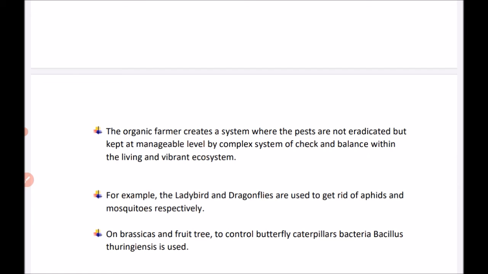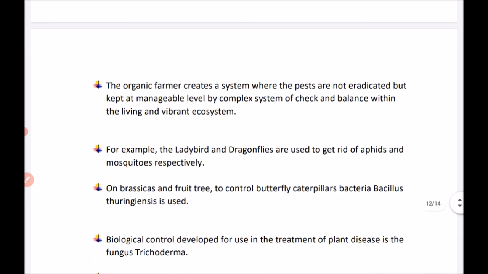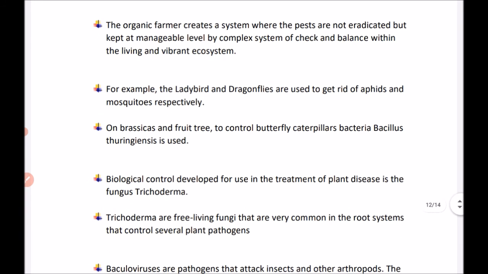Now the organic farmer creates a system where the pests are not eradicated but kept at manageable levels by a complex system of checks and balances within a living and vibrant ecosystem. For example, ladybirds and dragonflies are used to get rid of aphids and mosquitoes respectively. On brassicas and fruit trees, to control butterfly caterpillars, the bacterium Bacillus thuringiensis is used.